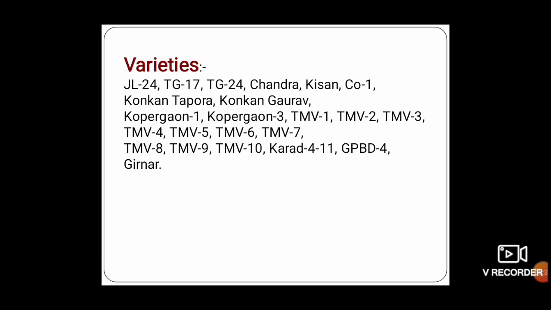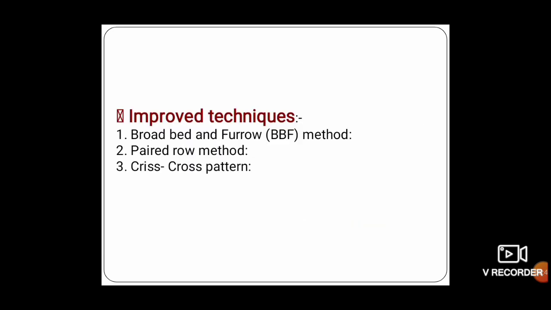These are the varieties of groundnut. Next one is improved techniques. It is grown by the broad bed and furrow method, which is normally recommended for areas where rainfall is very high, or the soil type belongs to the vertisol group or black soil. The purpose of this method is to avoid the waterlogging condition of soil and to drain out the excess water developed in a high rainfall area.